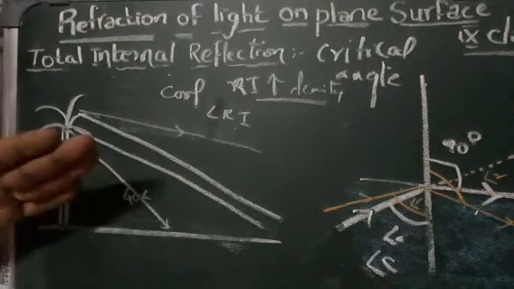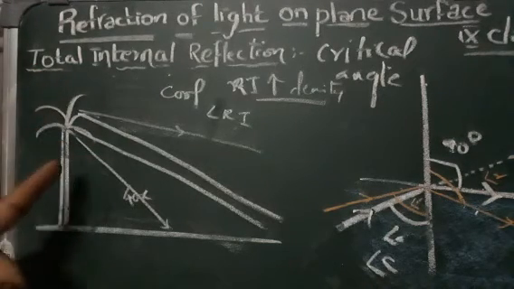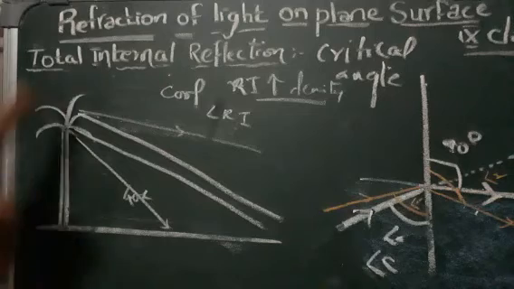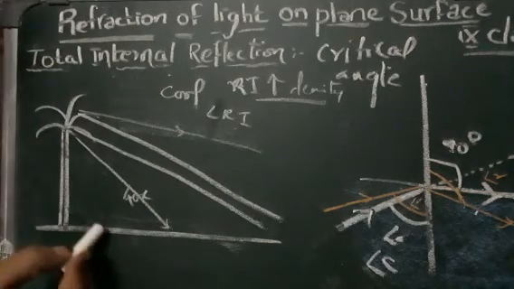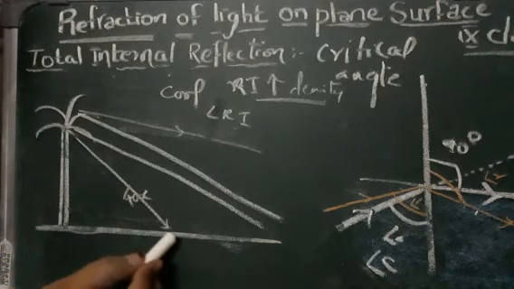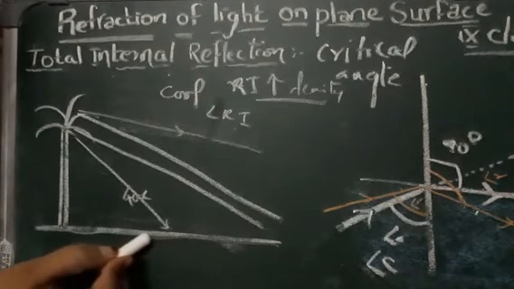So when light falls from a tall object such as a tree, or from the sky, through a medium just above the road, you can see that this is a medium, where you have a very little amount of water here.